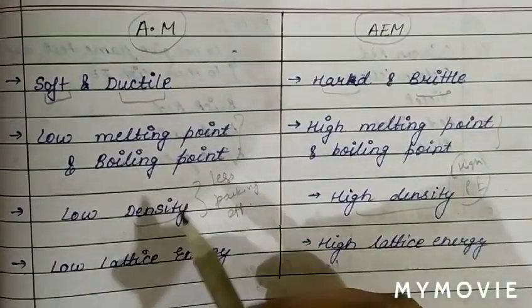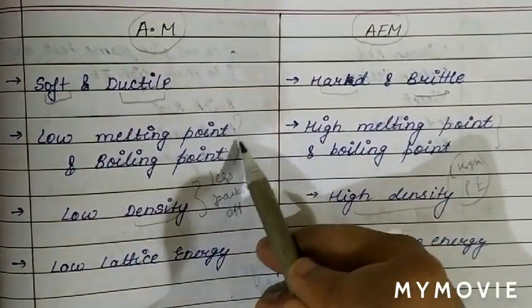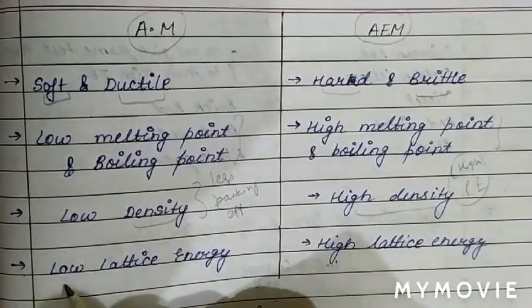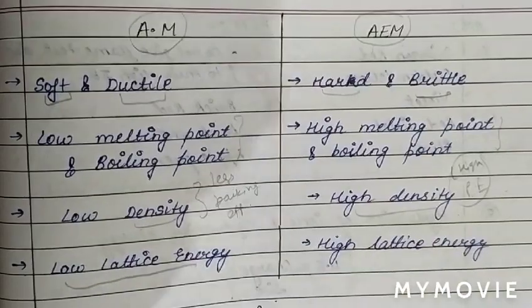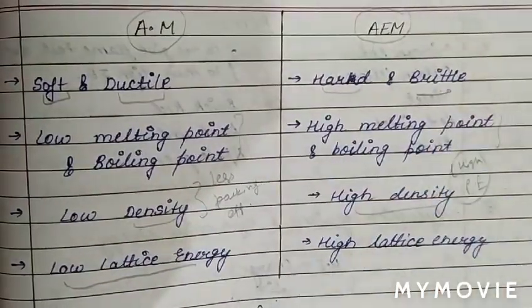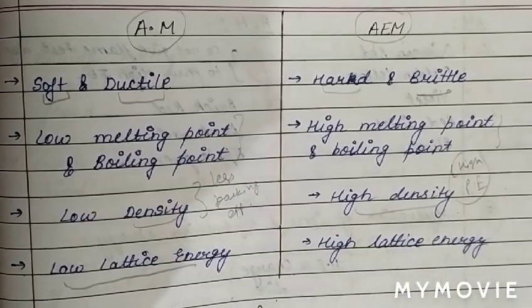Again, because alkali metal has low ionization energy, hence alkali metal has low lattice energy, while alkaline earth metal has high ionization energy, therefore high lattice energy.